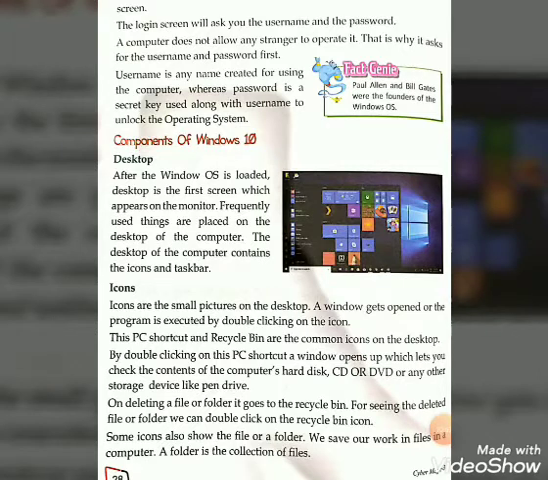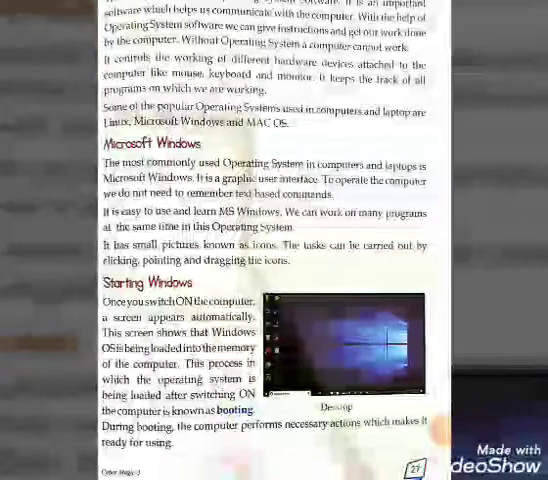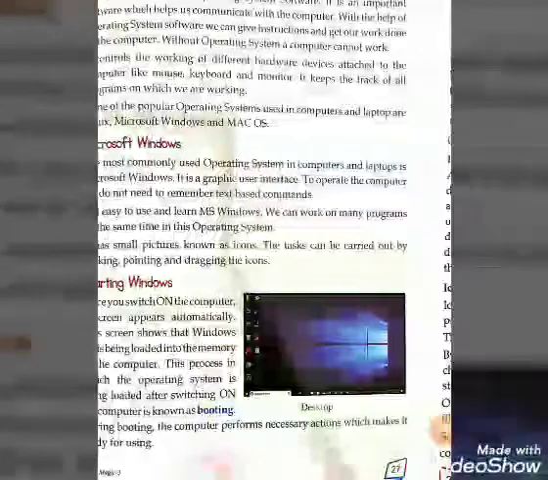Here you can see about Fact Genie. Paul Allen and Bill Gates were the founders of the Windows OS. Who were the founders of the Windows OS? Paul Allen and Bill Gates were the founders of the Windows OS. So here my dear students, we have completed our Microsoft Windows and starting Windows.